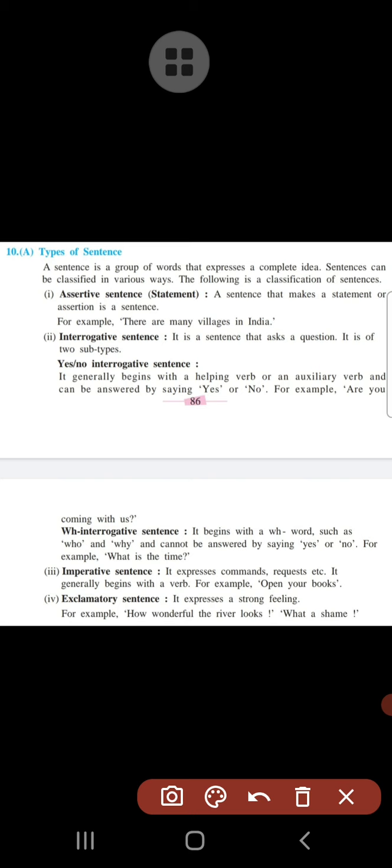So therefore this is the second type of interrogative sentence, that is the WH interrogative sentence. The third type of sentence that we have to understand today is the imperative sentence.